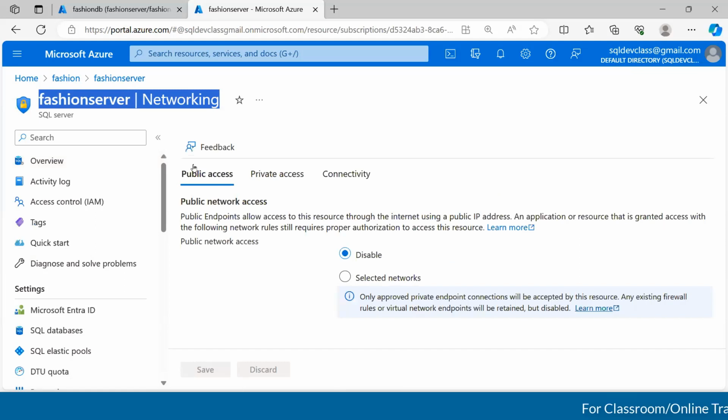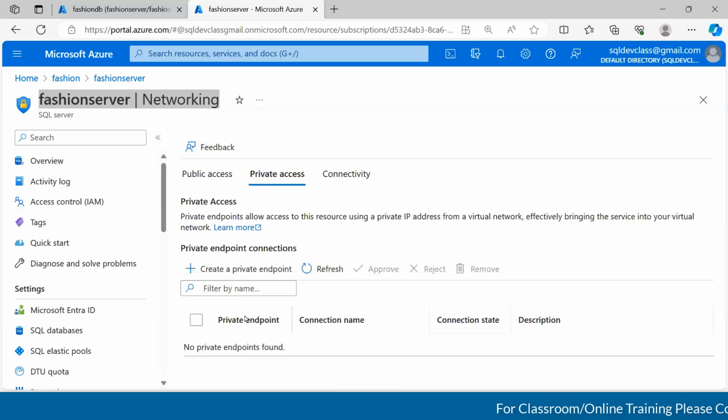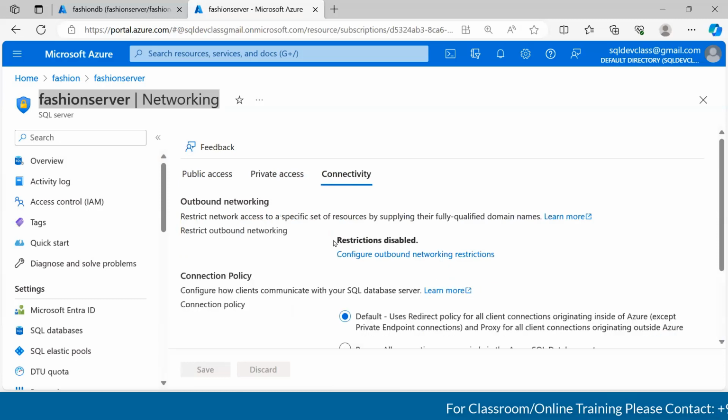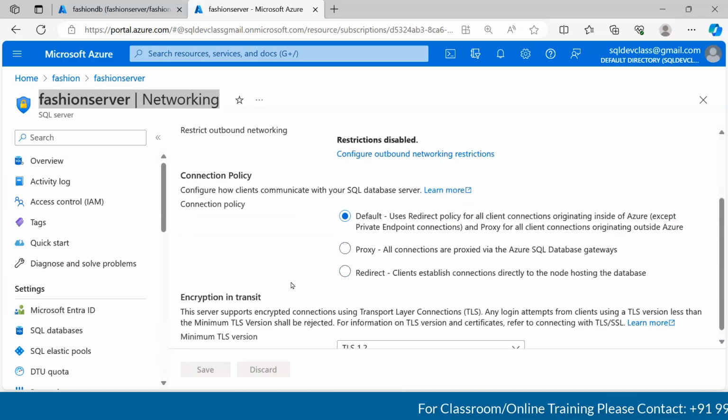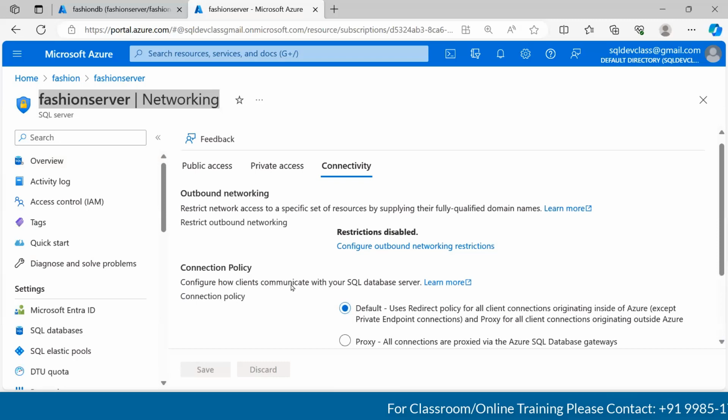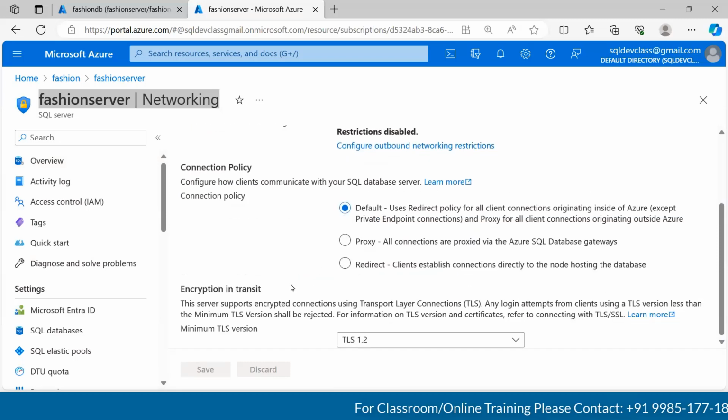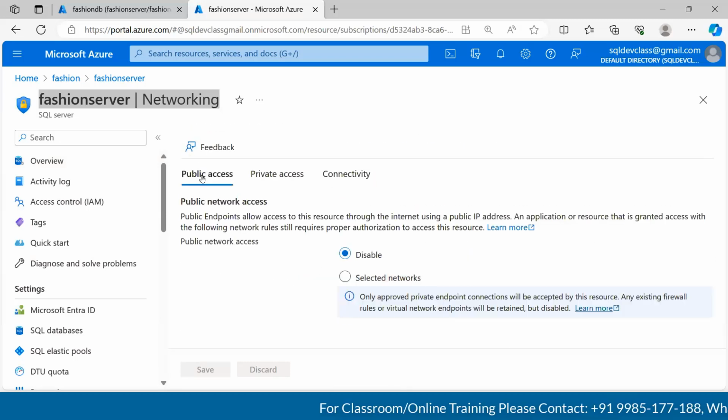Right. You can notice the public access has been disabled. That means no one can basically access the server. And we have private access. This is a different story, guys. We'll talk about endpoints later. And then we have connectivity. This is if you have any transport layer security and all. Okay, we will try to discuss this also later. But anyways, now you can notice the access is completely disabled. No one can access it. As simple as that. Right.